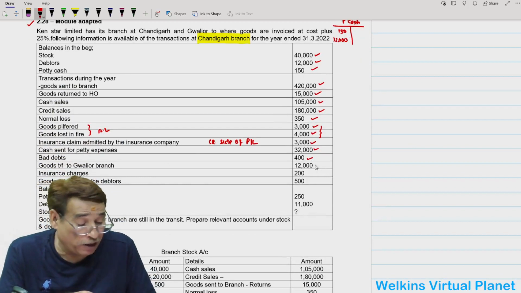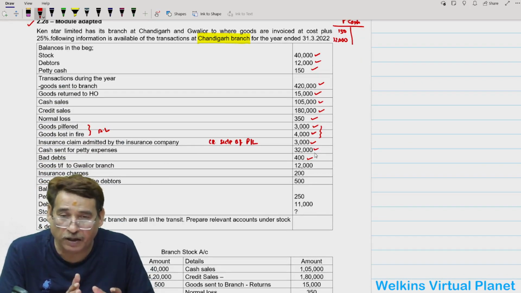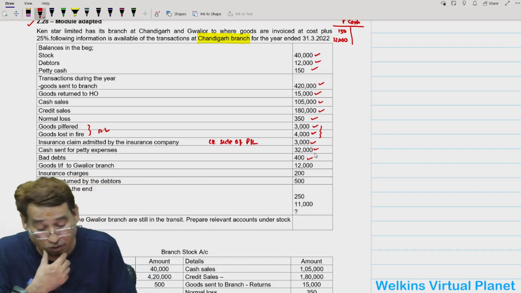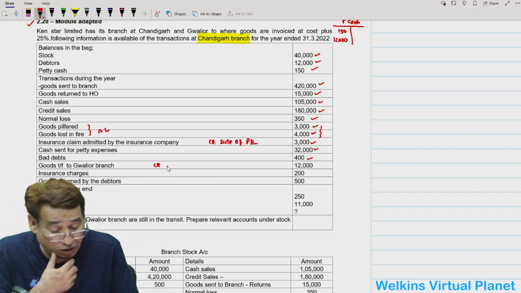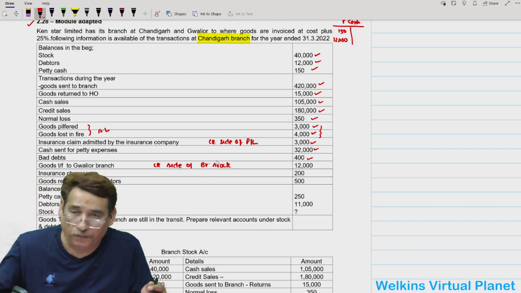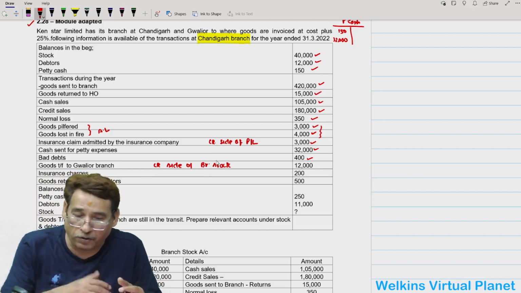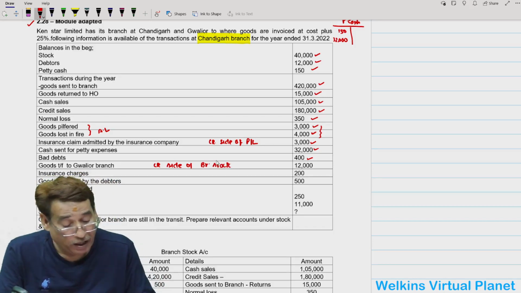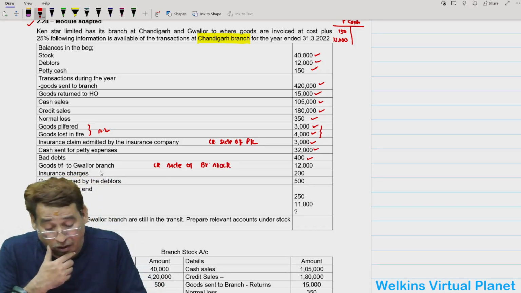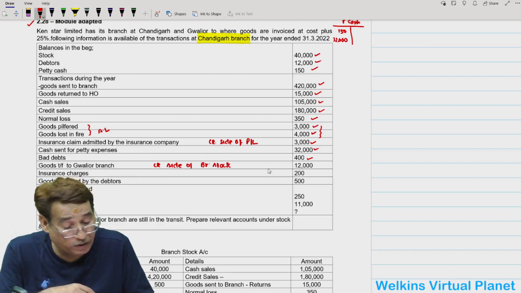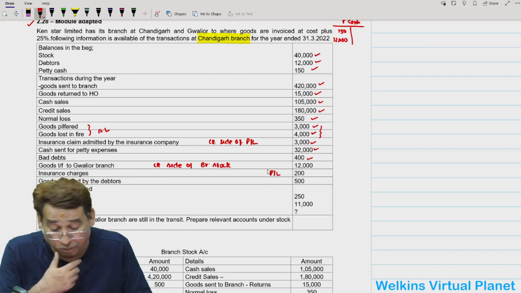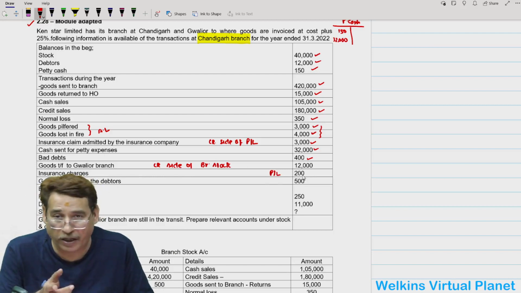Goods transferred to Gwalior branch. See here, this time you are Chandigarh branch and you have transferred the goods. So write it to the credit side of branch stock account, and also take the loading, because this time you are transferring the goods. So goods available with you will get reduced. So you will have to credit the branch stock account and also take the loading to the debit side. Now insurance charges 200 is normal expense. You can debit it to profit and loss account. Goods returned by debtors: once in debtors account, second in branch stock account.